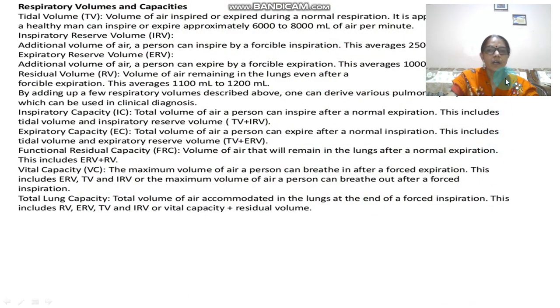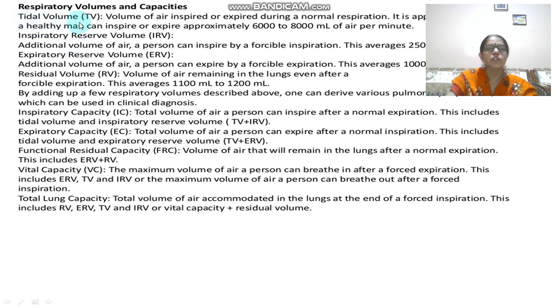Hello students, now we had discussed up to the human respiratory system as well as I had explained the mechanism of breathing. Now the next topic is the respiratory volumes and capacities. It means what kind of volumes we consider during the process of respiration. All these volumes of air that you are able to see on the screen can be measured with the help of an apparatus known as a spirometer. So I'm going to discuss these one by one.